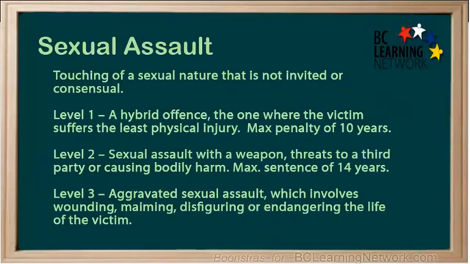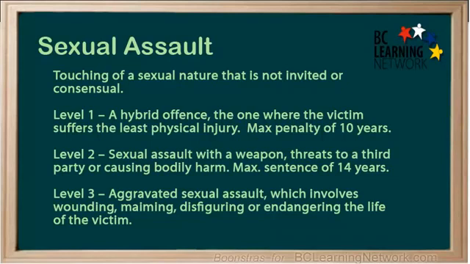Sexual assault is the touching of a sexual nature that is not invited or consensual. It also has 3 levels. Level 1, a hybrid offense, the most common and the one where the victim suffers the least physical injury. 97% of all cases of sexual assault are Level 1. It holds a maximum penalty of 10 years.